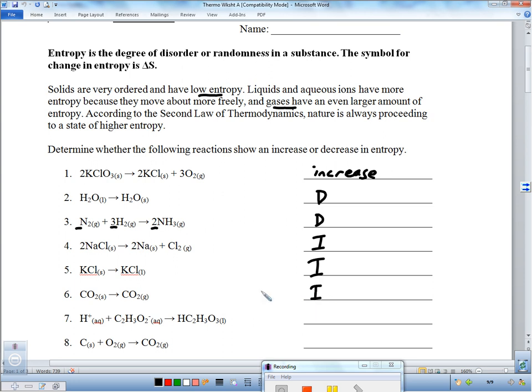Number 7, we're going from aqueous, which it says up here, aqueous ions have more entropy. So these ions having a lot of entropy are going to become more ordered as a liquid. That is going to make this a decrease in entropy. Number 8, I'm going from solid and gas to only gas. That's going to be an increase in entropy as we go to only gas after having a solid.